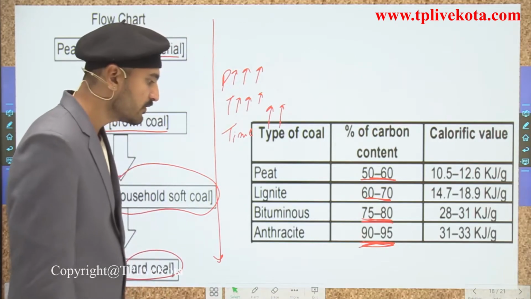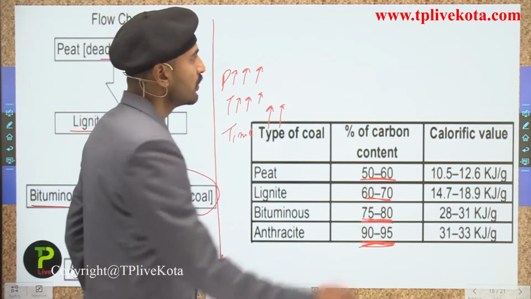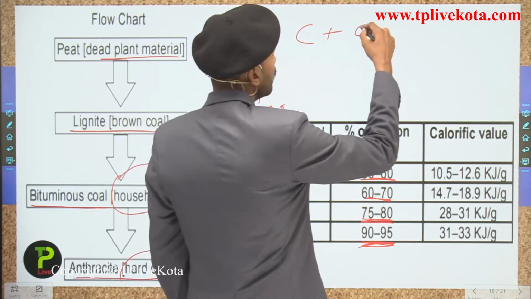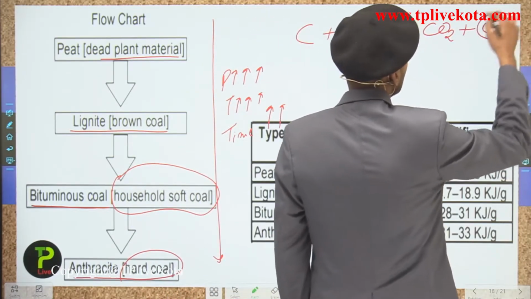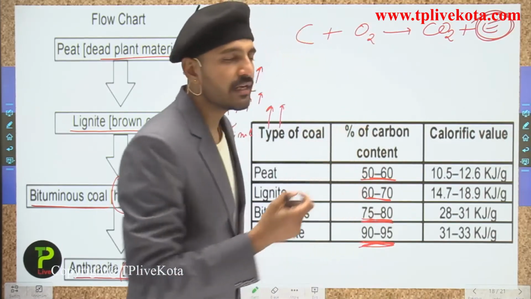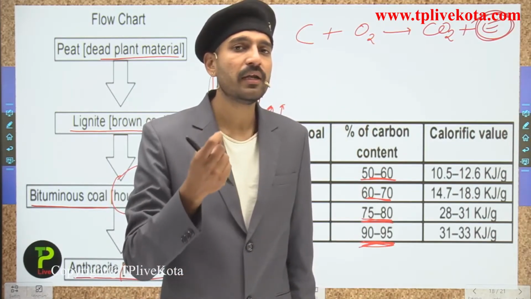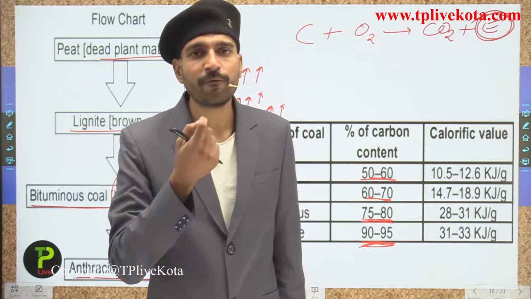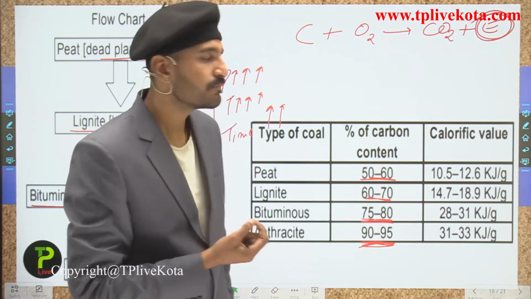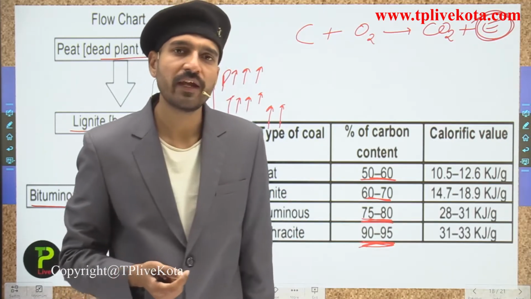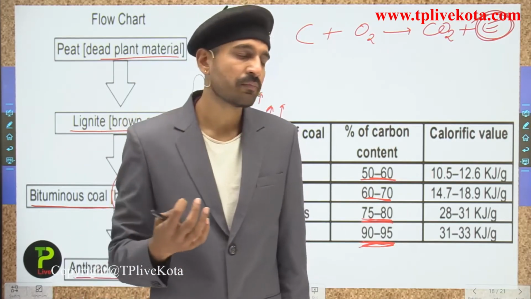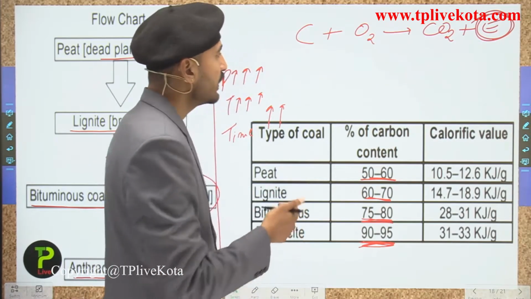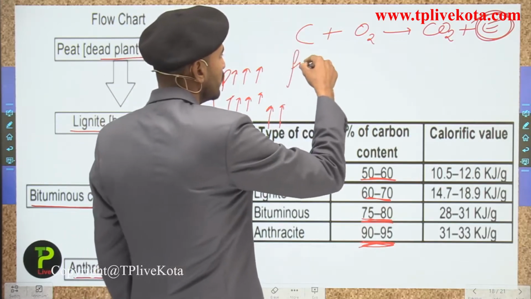So here students, if we talk about just burning carbon, we will be getting what? Carbon dioxide and the energy. So here students, the amount of energy that we get by burning a unit mass of a fuel is termed as the calorific value of that fuel. We are going to discuss that in the next chapter, but here simply remember that carbon is termed as a fuel.